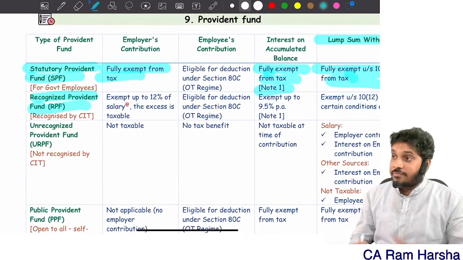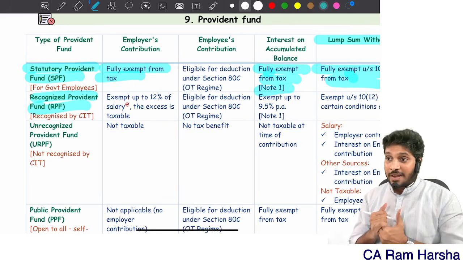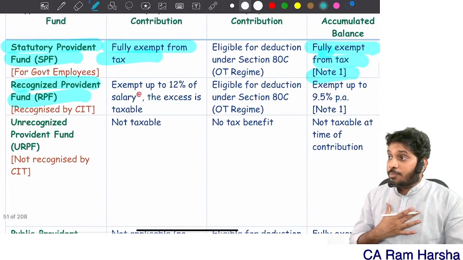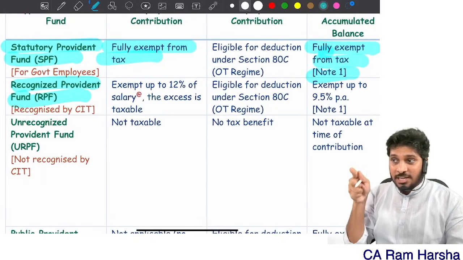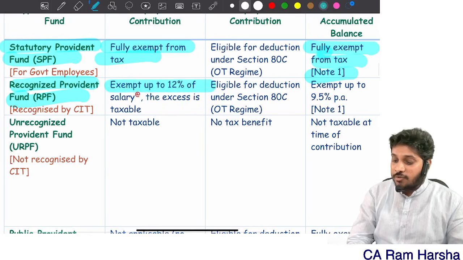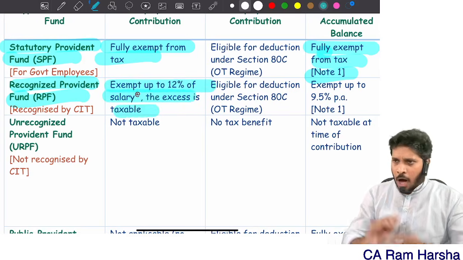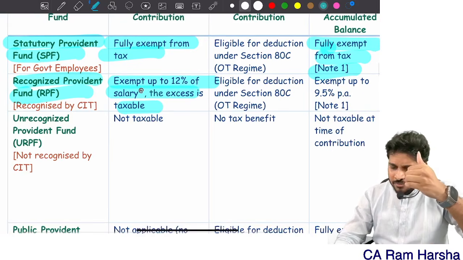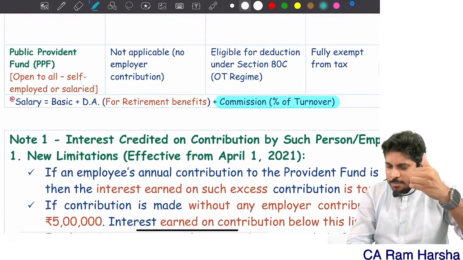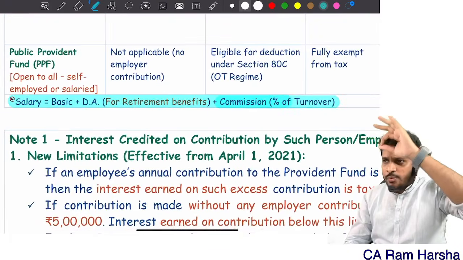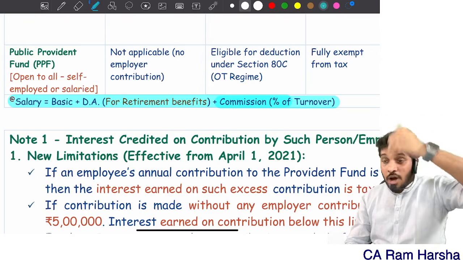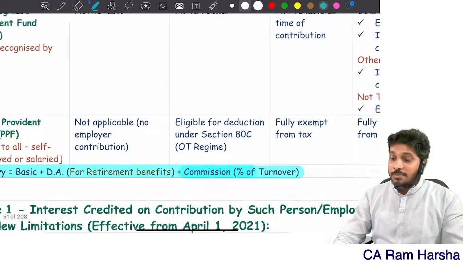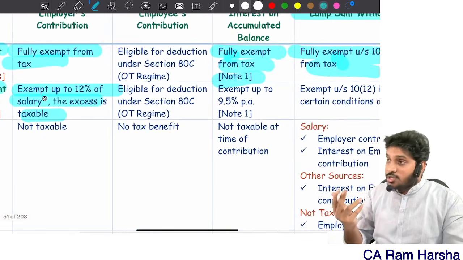Next one is RPF. This is for the private sector, not government companies, private sector. For them, employer contribution is taxable in the hands of the employee in excess of 12% of salary. Up to 12% of salary is exempted. Salary means what? Basic plus DA for retirement plus commission percentage of turnover. 12% of salary is exempted. Beyond 12% of salary it is taxable. That too. Employee contribution also will be there, right?